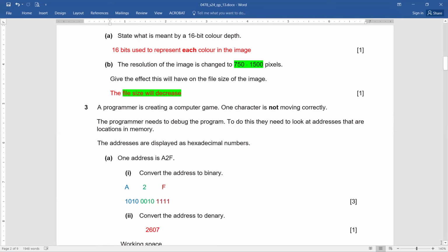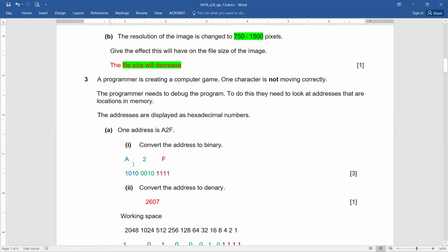One address is A2F. Convert the address to binary. Now, just to make you comprehend, it's done with a little different color. A, 2, and F. The binary for A is 1010, that is 10. 2 is something very simple, 0010, and F is 1111. So in this manner, you have scored 3 marks so easily.